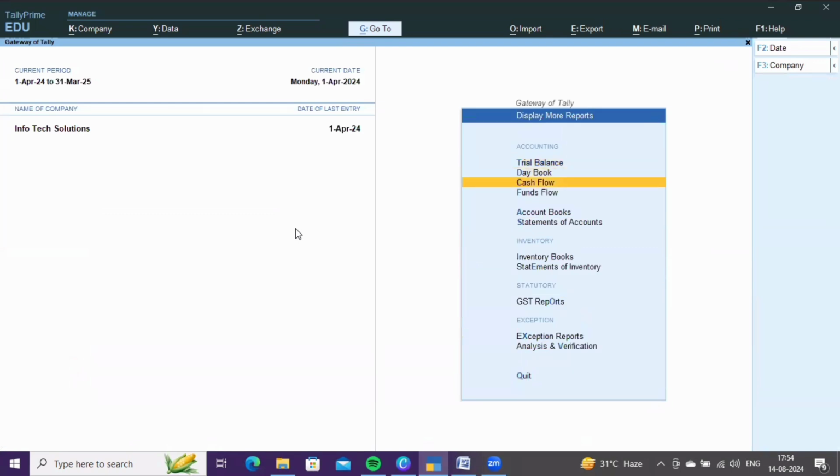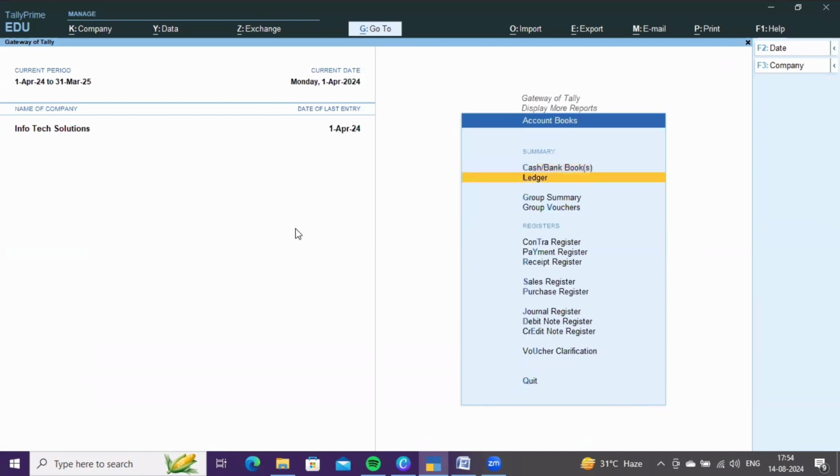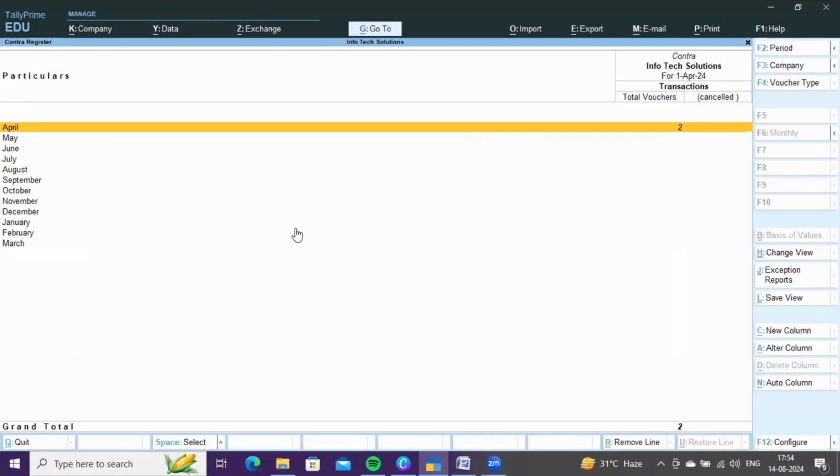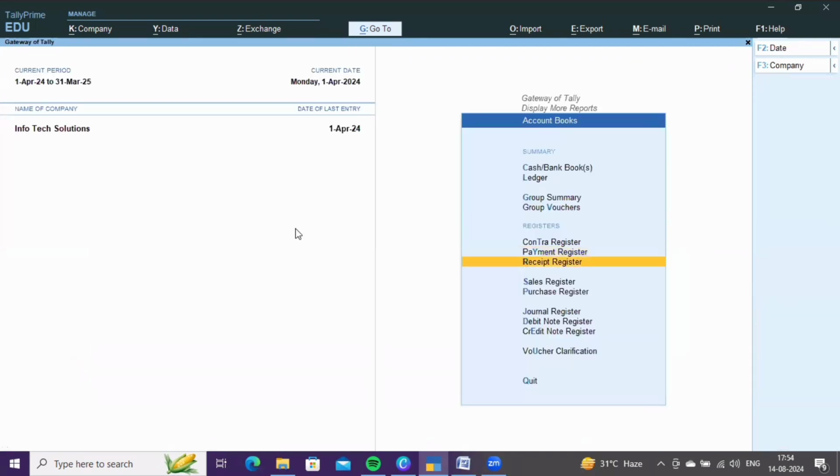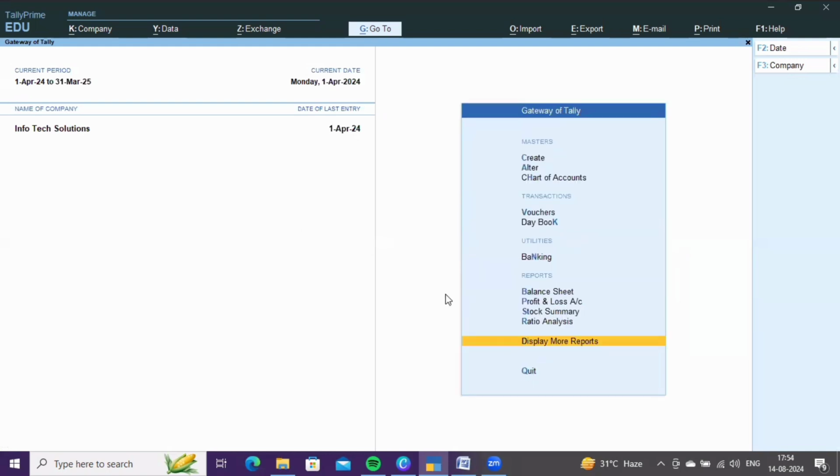If you want to access more reports relating to sales, purchase, contra, then go to display more reports, account books, and here you can access registers relating to accounting vouchers, contra voucher, payment register, receipt register, sales purchase register, journal, debit note, and credit note. This is the complete accounting voucher topic,